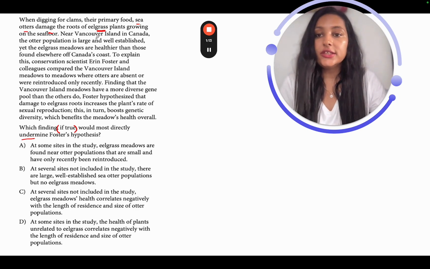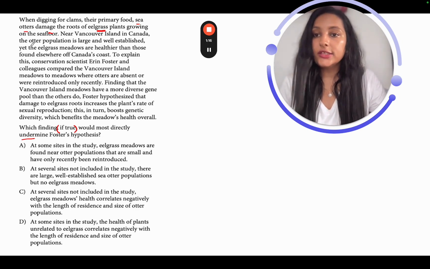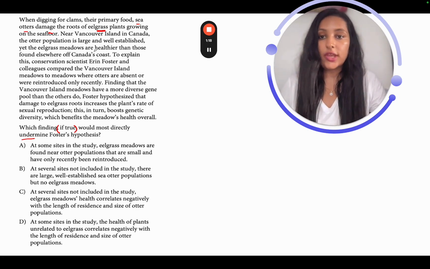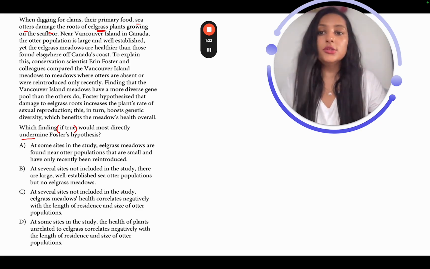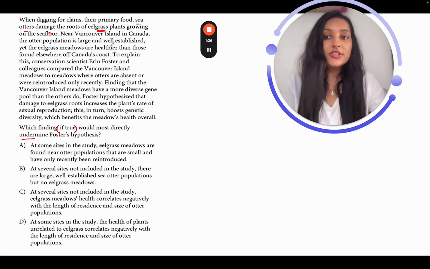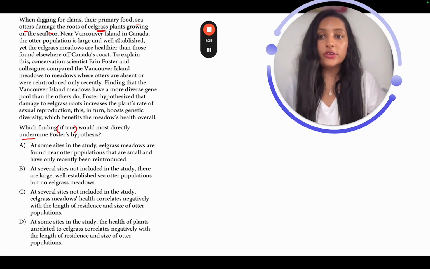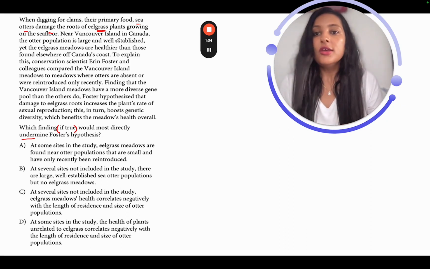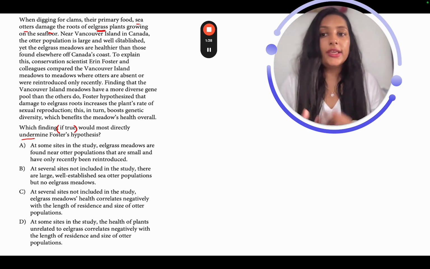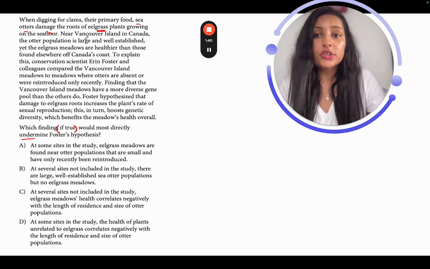Now let's read ahead. Near Vancouver Island in Canada, the otter population is large and well established, yet the eelgrass meadows are healthier than those found elsewhere off Canada's coast. Now the previous sentence just told me that the otters damage the eelgrass plants, right? They damage the roots of the eelgrass plants. Now how is it that they are not doing the same in Canada, on this particular island, right?